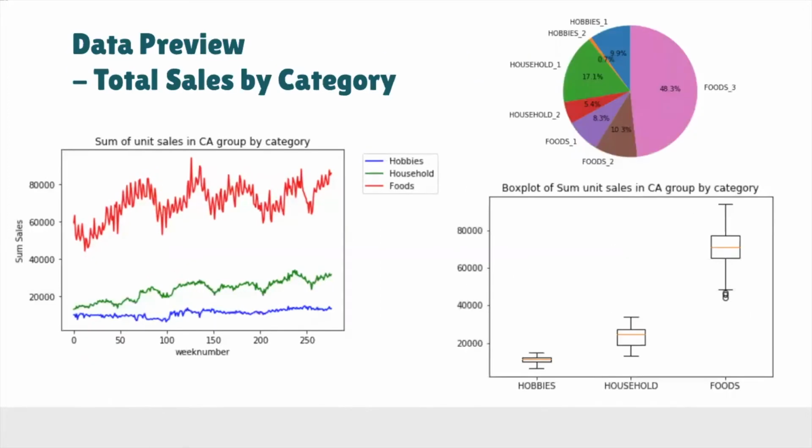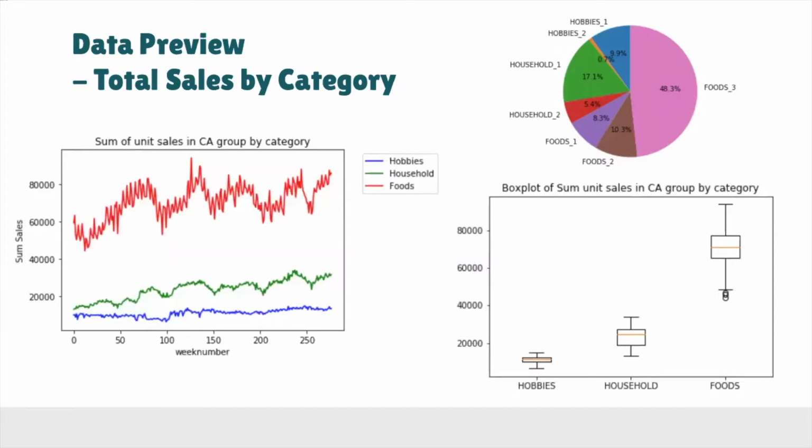Similarly, we also looked at total sales of each category. From the pie chart, we can see that, as we expected, food items make up more than half of the total sales. And hobbies items are the least, about 10% of the total sale.